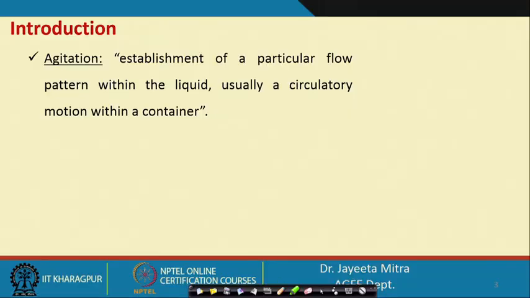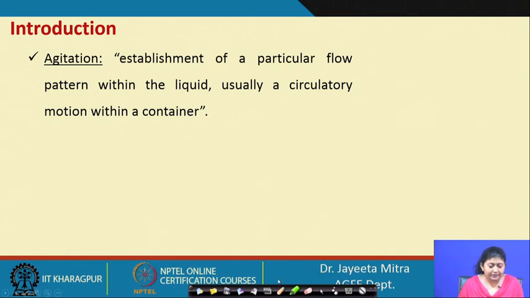So, let us start with the introduction. Mixing is not merely about making a homogeneous sample. There are a lot more functions associated with mixing, and if it is not done properly, then the texture or the quality of the food process may be hampered. So, we will see what the main functions and purposes are.